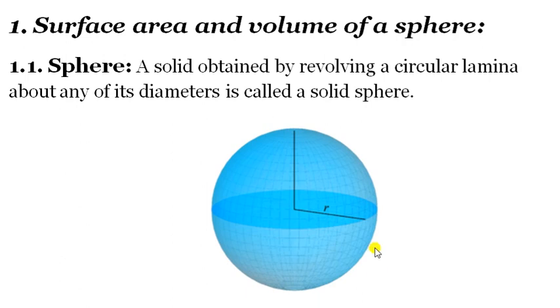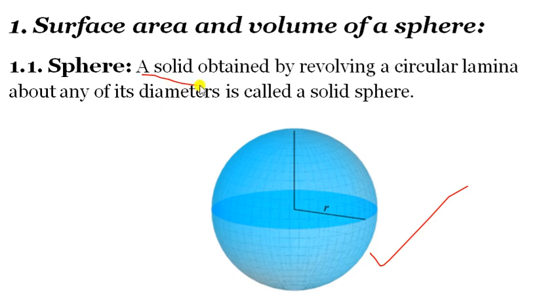See here, by this diagram only you can guess. This is a solid shape. You cannot say that a sphere and a circle are equal. A sphere is a three-dimensional shape and a circle is a two-dimensional shape. The difference is there. And see how a sphere is formed, how we can make a sphere.